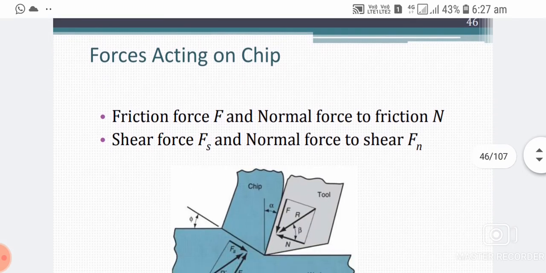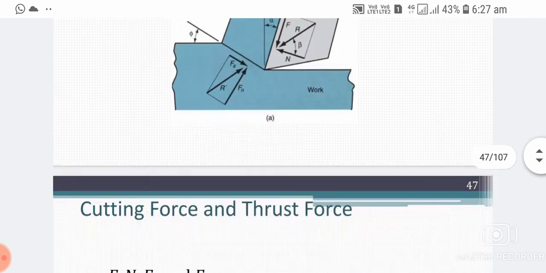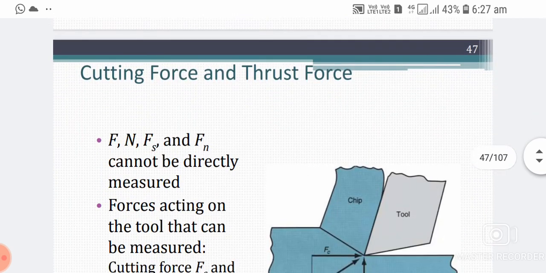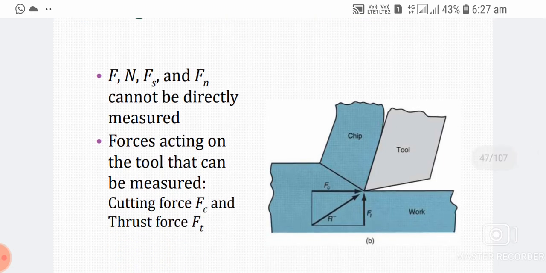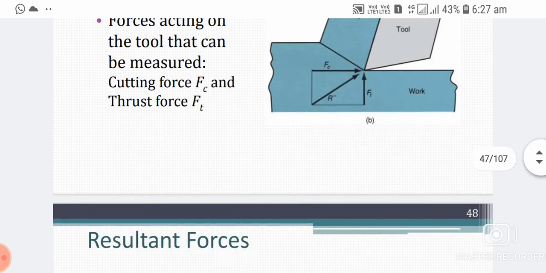Forces acting on chip. Friction force, shear force. Friction force F and normal force to friction N. Shear force Fs and normal force to shear Fn. Cutting force and thrust force. Forces F, N, Fs and Fn cannot be directly measured. Forces acting on the tool that can be measured: cutting force and thrust force.